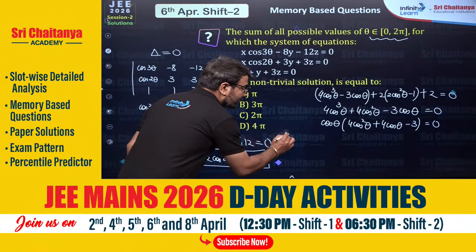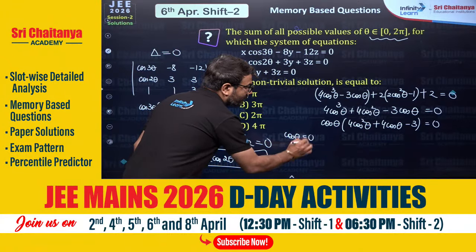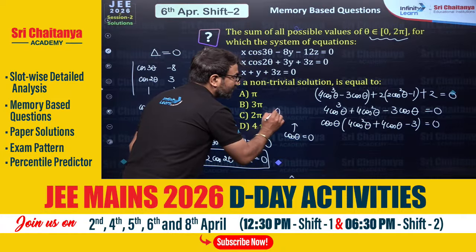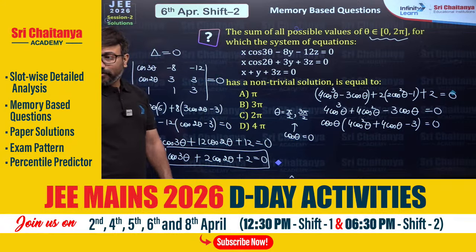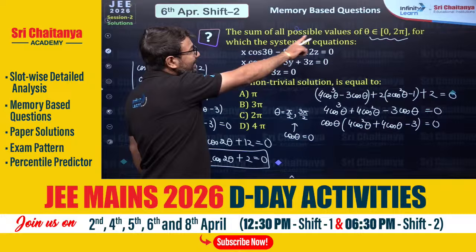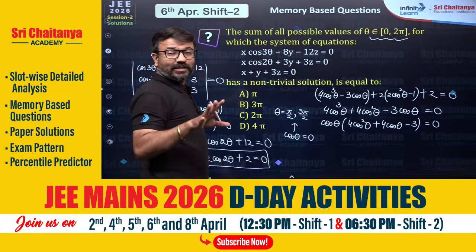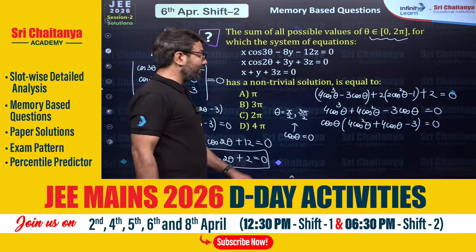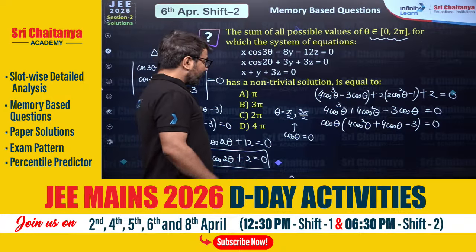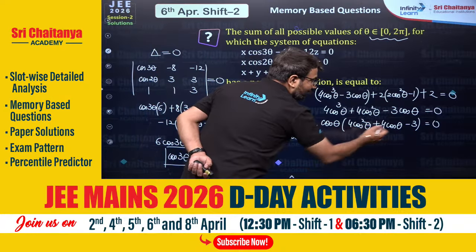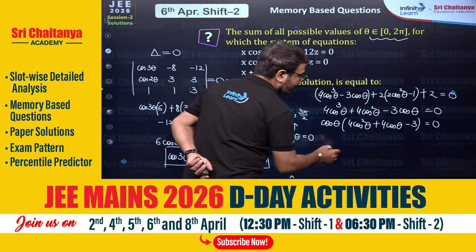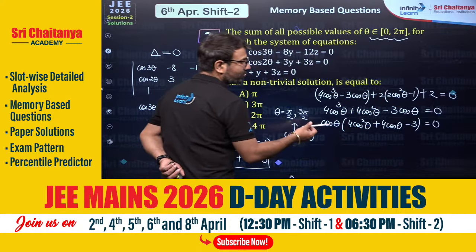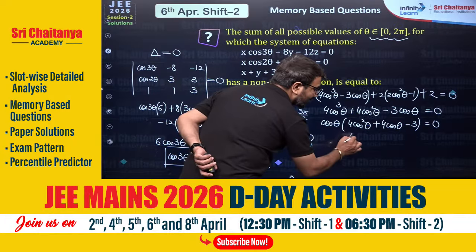Now the first thing is the value of cos theta can be 0. If cos theta is 0, the theta value can be pi by 2, and the theta value can be 3 pi by 2. Are you able to understand? However, my dear students, because you have to take the interval 0 to 2 pi, there will be two angles in the interval 0 to 2 pi at which cos theta is 0. However, my dear students, if you take 4 cos square plus 4 cos minus 3, you can do the factorization here. Here the factorization that you will do, here it is 12. So 6 and 2 you can write.